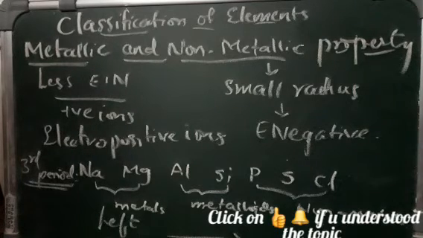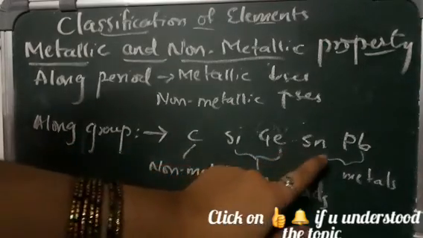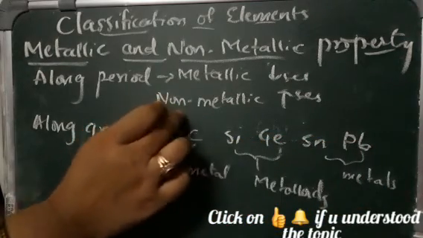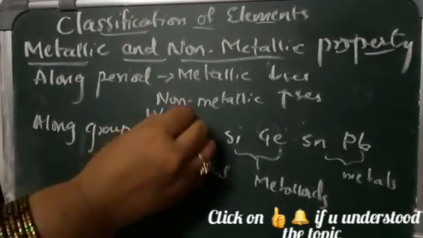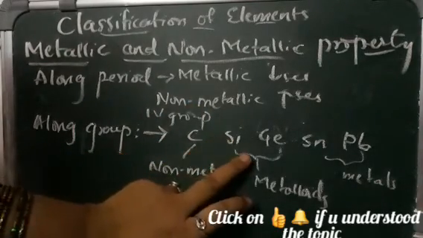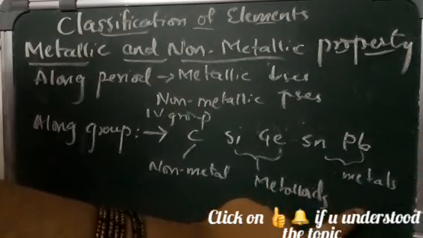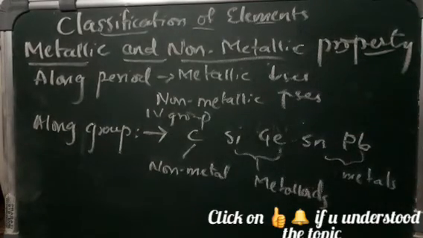If we see along the group, we have arranged the fourth group elements in the periodic table. Carbon is a non-metal. Silicon and germanium are metalloids. And tin and lead are metals. So we find that non-metals are particularly at the right hand side top, and metals are at the bottom of the periodic table.